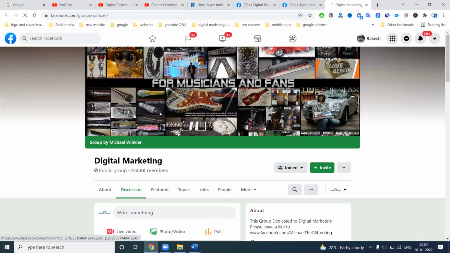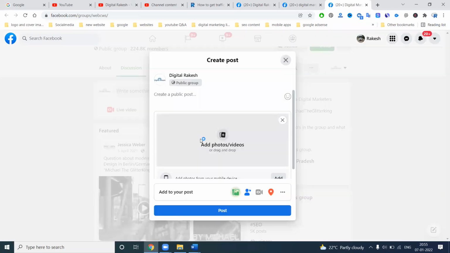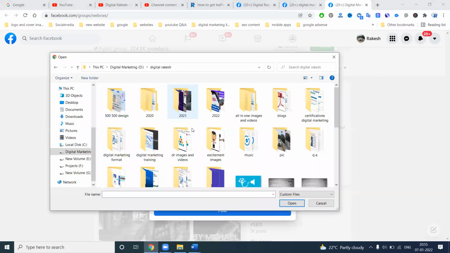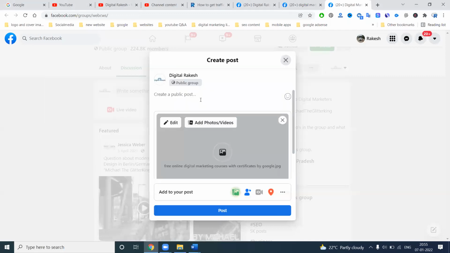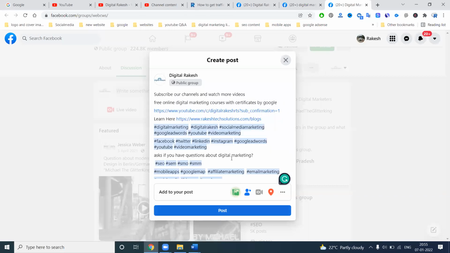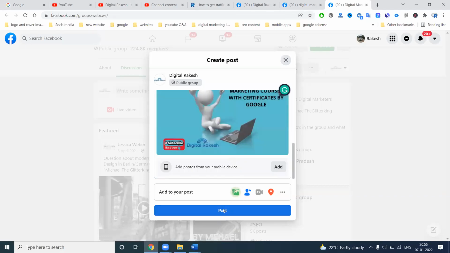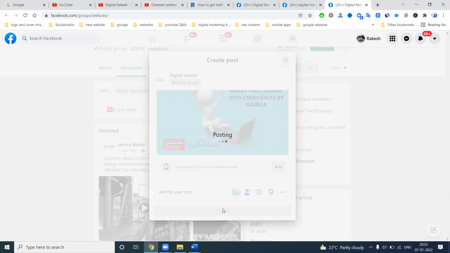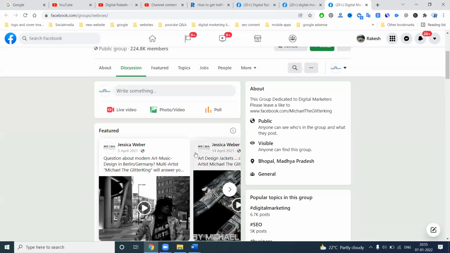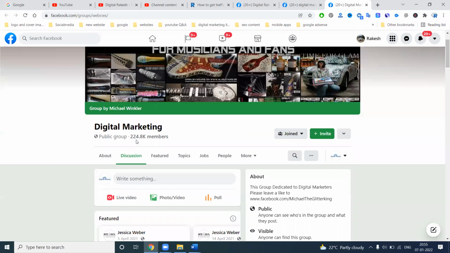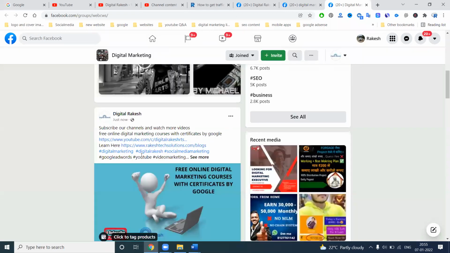Select your content, upload image. Select it here. In this group, 2,24,000 members are there. Those people will be reached by our post. There is a group facility, so we can go to the individual group and post your content.